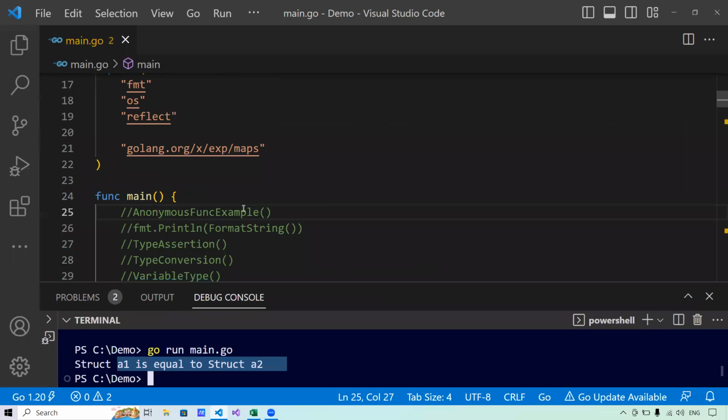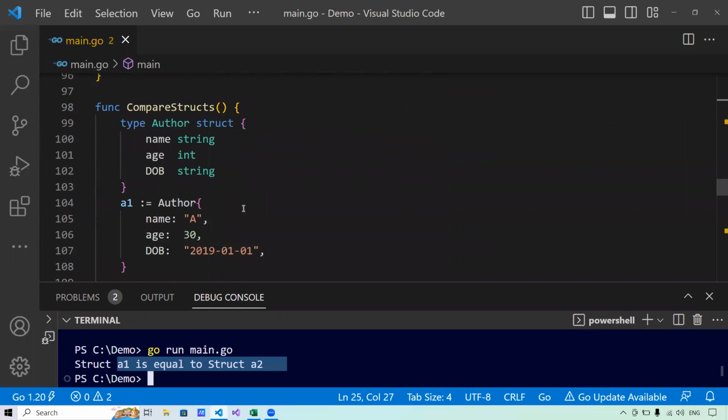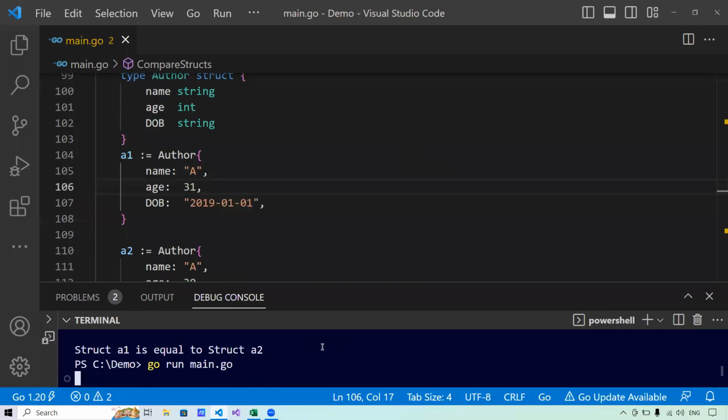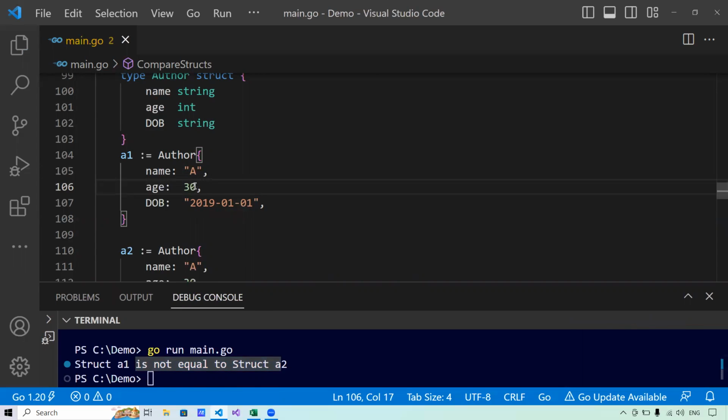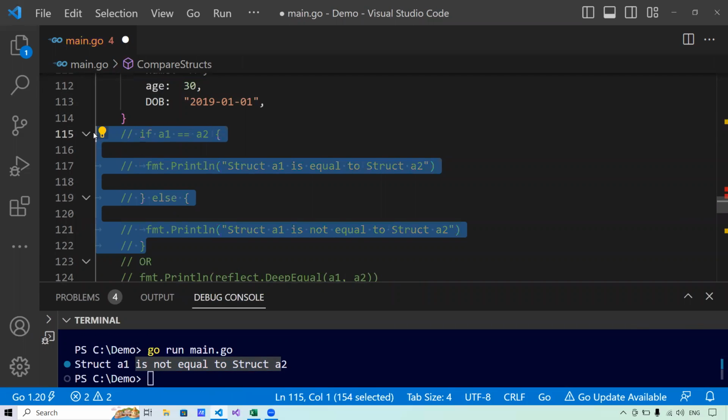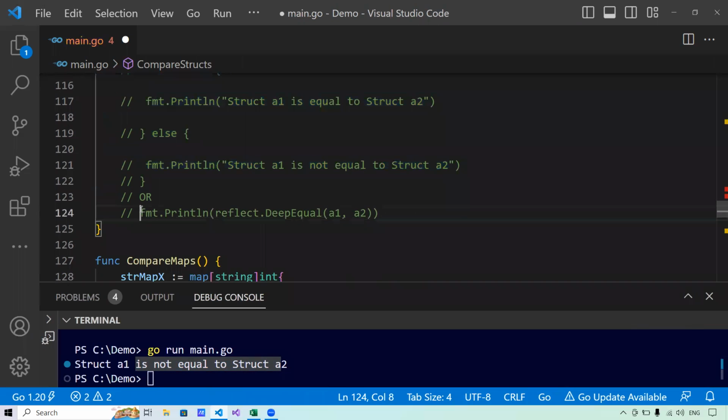Now let me quickly do one thing. I'll go here and change the value of this struct to 31. So now these are not equal. It will tell me it is not equal to struct. Now the other way to compare a struct is not this. The other way is to use reflect.DeepEqual.